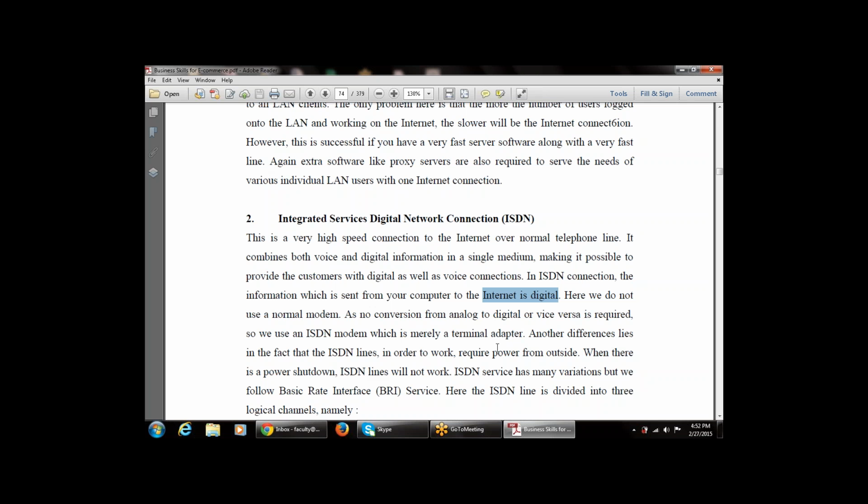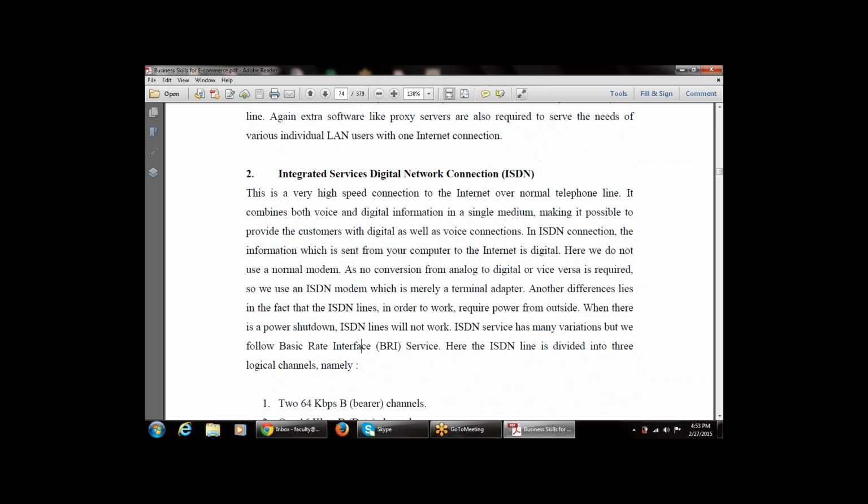Here we do not use a normal modem, but an ISDN modem, and that is very costly. When there is a power shutdown, that is whenever the light has gone, ISDN lines will not work. ISDN service has many variations, but we generally use the Basic Rate Interface, that is the BRI service, which is divided into multiple logical channels.